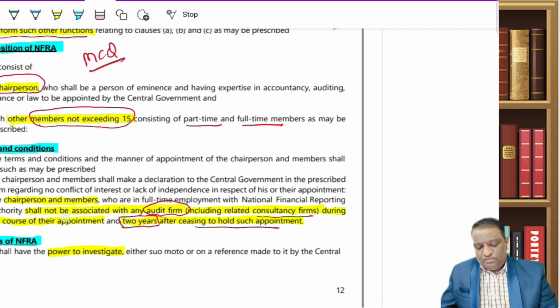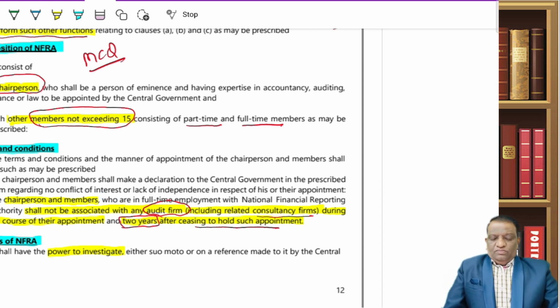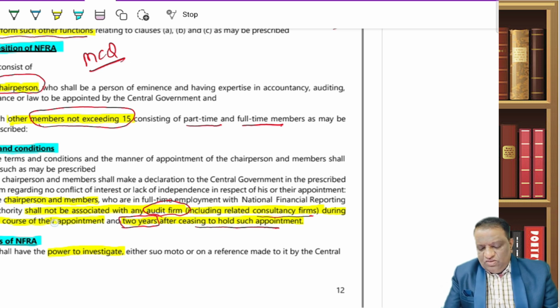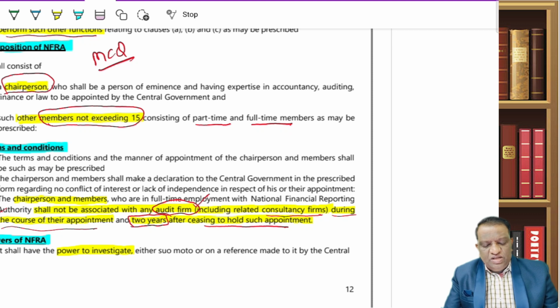I repeat it. What does it say? To avoid this conflict of interest, what are they saying? Who are the chairpersons here, including these members who can be up to 15? They are not supposed to be associating with any audit firm. When? During the course of their appointment and 2 years after it. They are not supposed to have it, because they are the people who are supposed to review and oversee the quality of professionals. Hence the requirement, to maintain independence and to avoid conflict of interest.